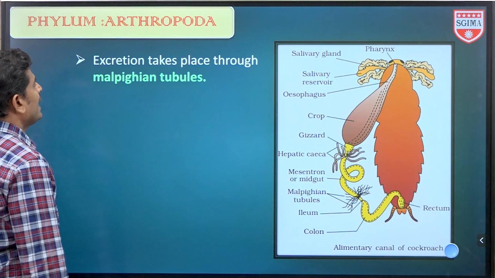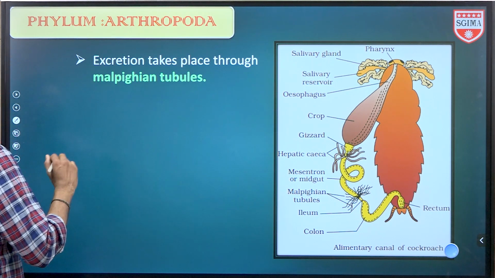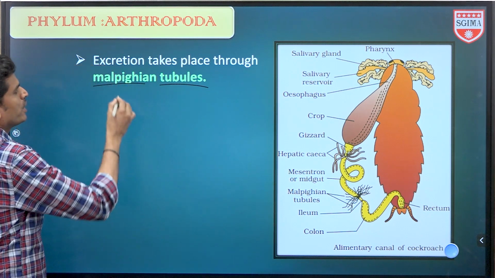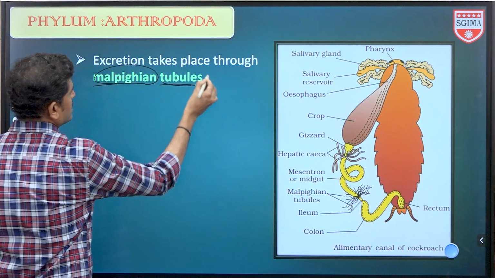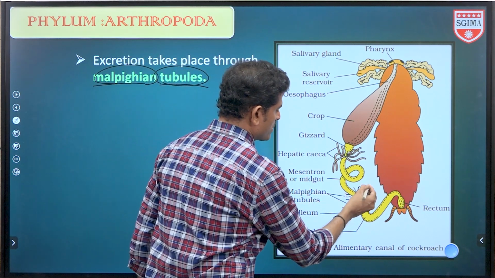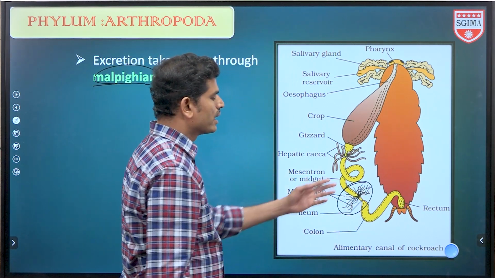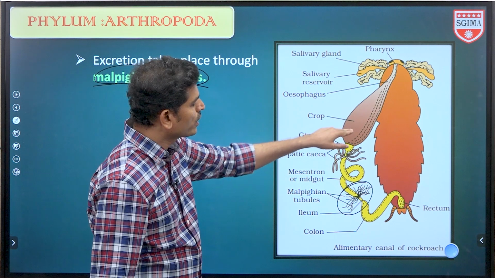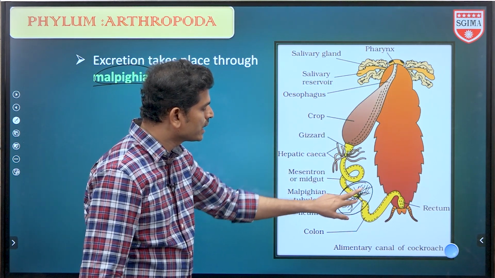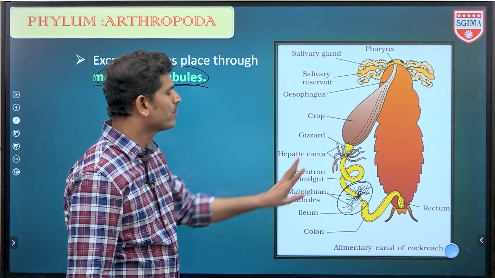Next one, excretion takes place through the Malpighian tubules. So these are the excretory organs. These are the Malpighian tubules in cockroach. So this is the foregut, this is the midgut, this is the hindgut. At the junction of the midgut and hindgut, the Malpighian tubules are